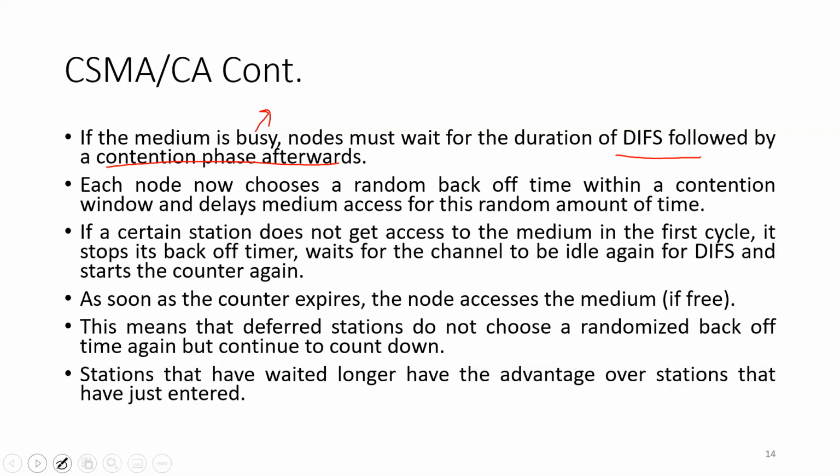Now, if a certain station does not get access to the medium in the first cycle, it stops its backoff timer, again waits for the channel to be idle for this amount of time and starts the counter again.